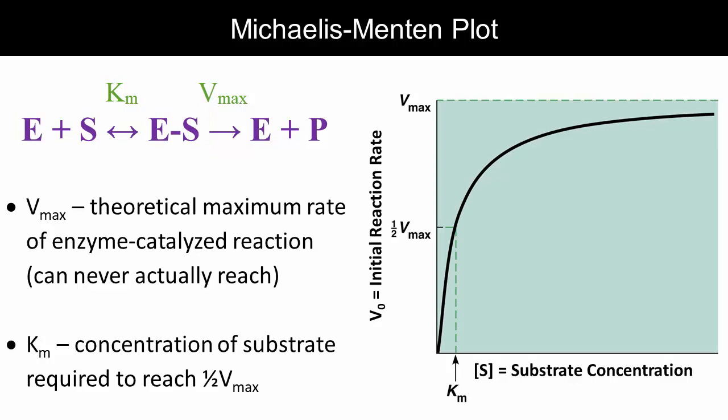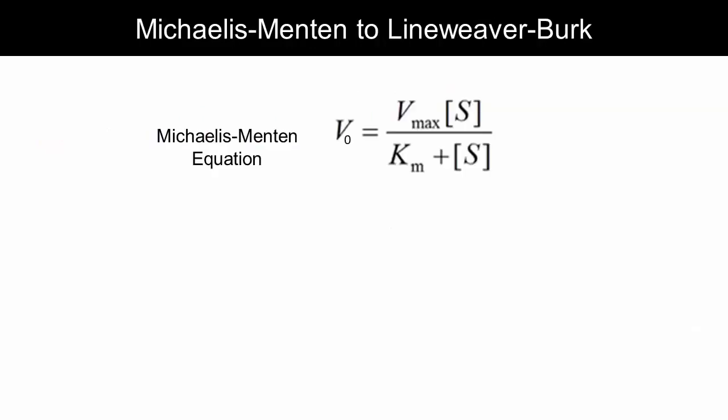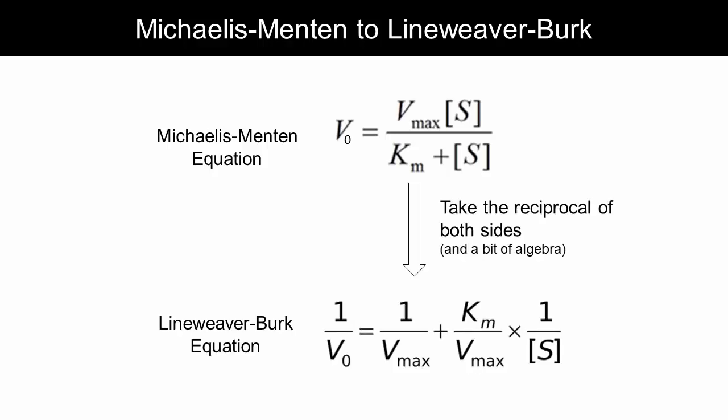Now there is a major problem with this analysis. To find the Km and Vmax, we need to know the equation for this curve. This type of curve is called a rectangular hyperbola, and it can be described by the Michaelis-Menten equation shown here. However, hyperbolic fits are difficult to perform without complicated software. We get around this by plotting 1 over V0 and 1 over the substrate concentration instead. By taking the reciprocals and doing a little algebra, the Michaelis-Menten equation transforms into this, the Lineweaver-Burke equation.